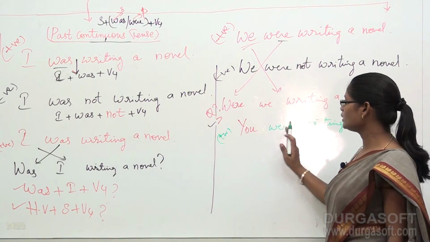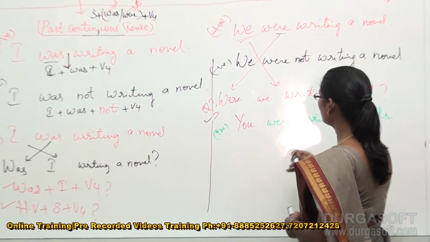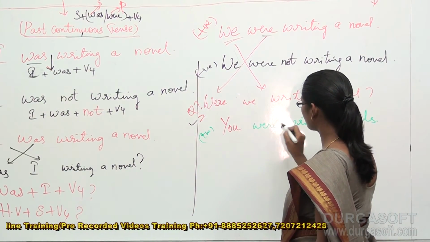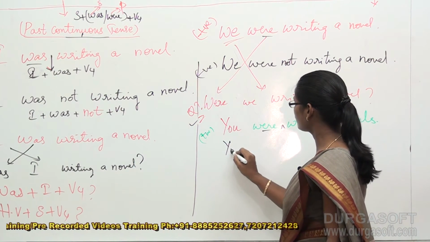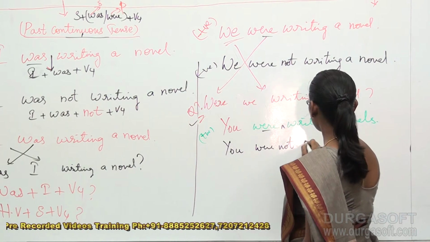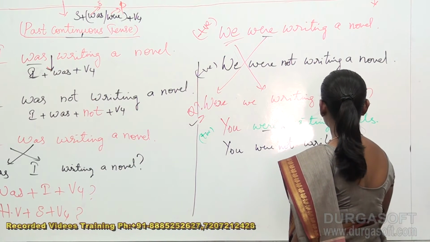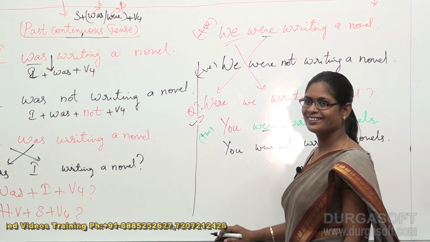How can you convert this into a negative sentence? Very good. You have to add not beside were. This is our helping verb. Okay. Then it becomes a negative sentence this way. You were not writing novels. Alright.